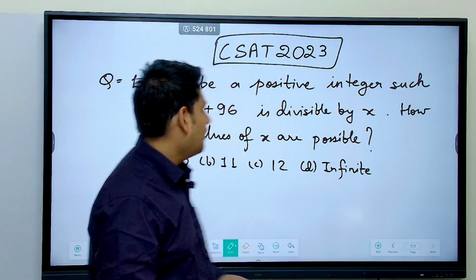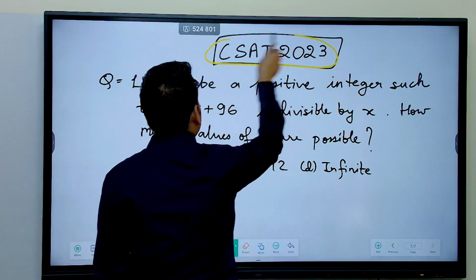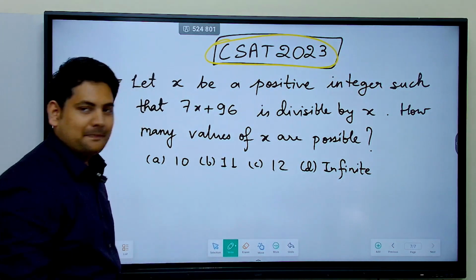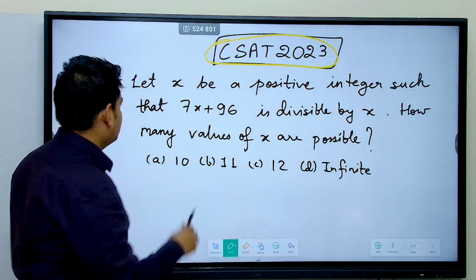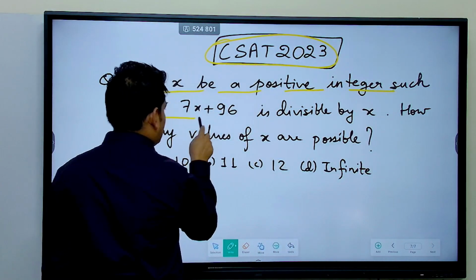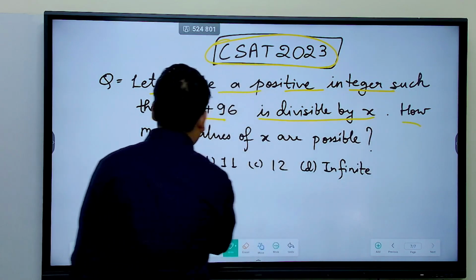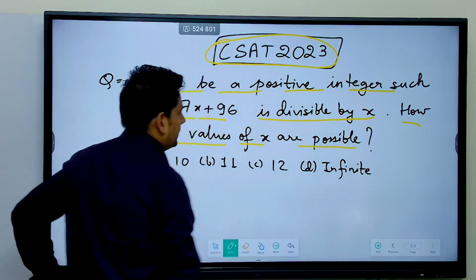Today we are going to solve a question from CSAT 2023. The question reads: let x be a positive integer such that 7x plus 96 is divisible by x. How many values of x are possible?